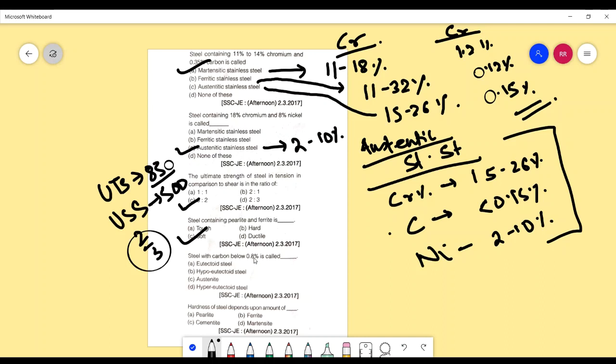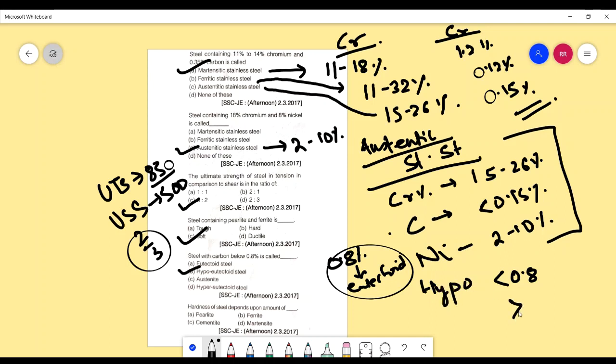Steel with carbon below 0.8% is called hypoeutectoid steel. If you look at the classification of steels, then 0.8% is eutectoid, less than 0.8 is hypo, greater than 0.8 is hypereutectoid.